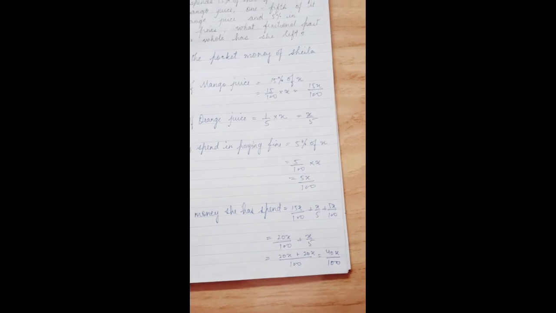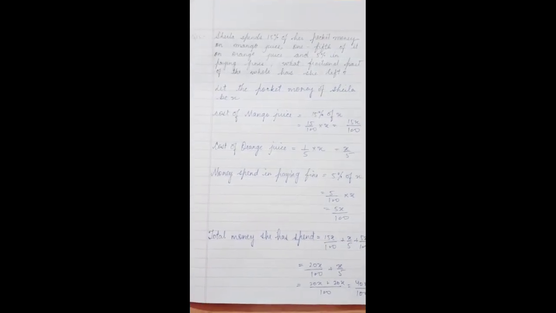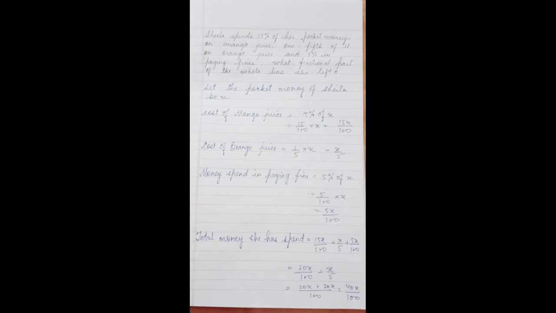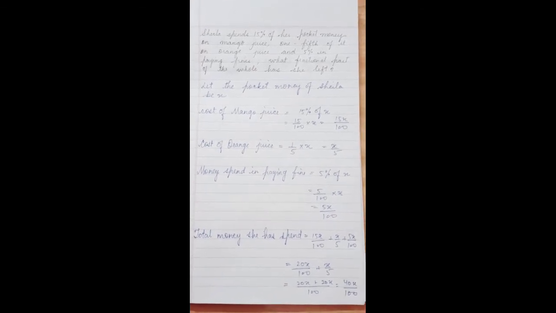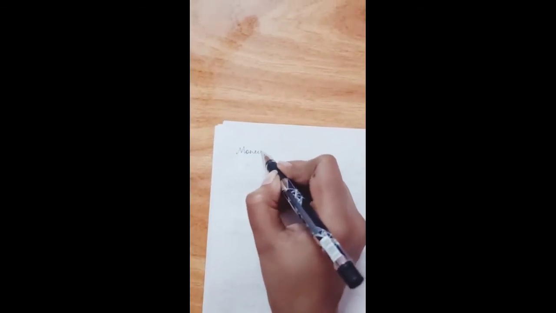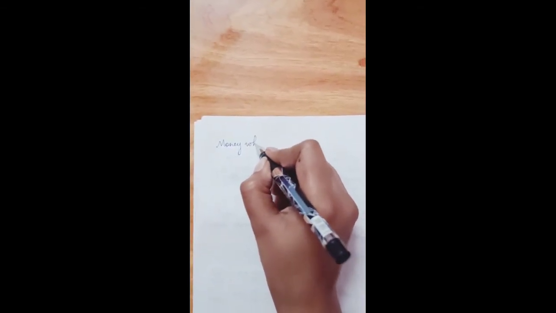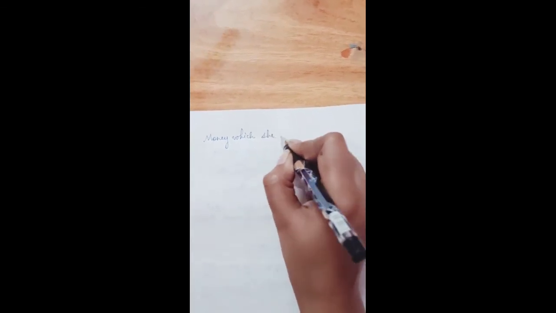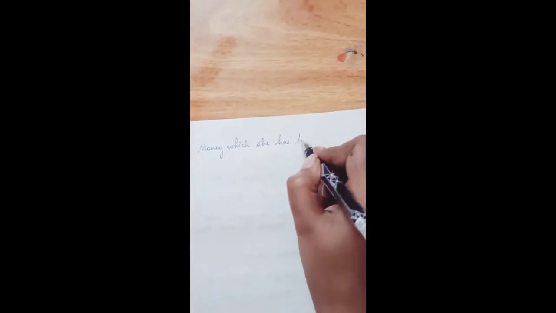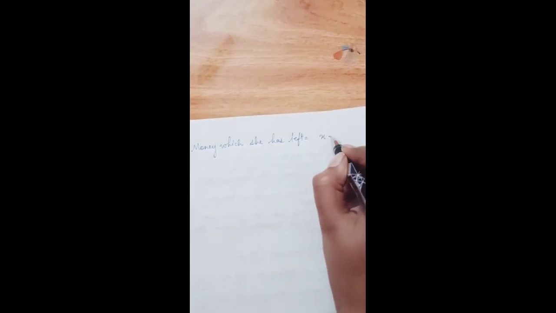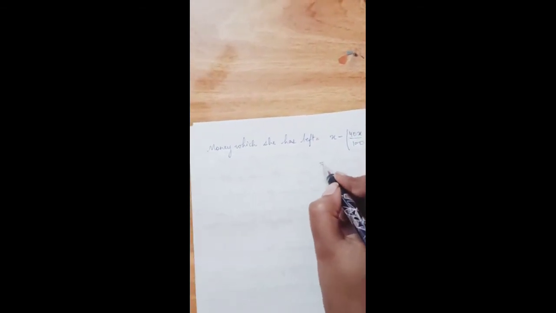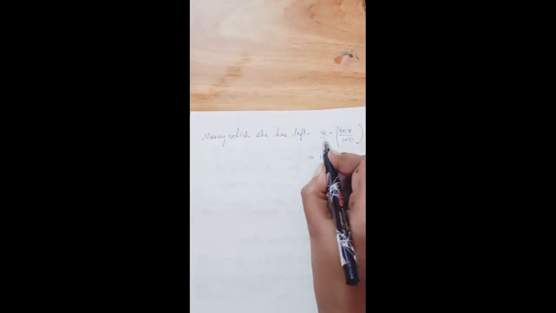Now we have to find out the fraction part of the whole she has left. So how much money has she left? First we find out the money which she has left, or you can say the remaining money, which equals x minus the money spent. So the money spent is 40x divided by 100, right? Here x is x by 1.